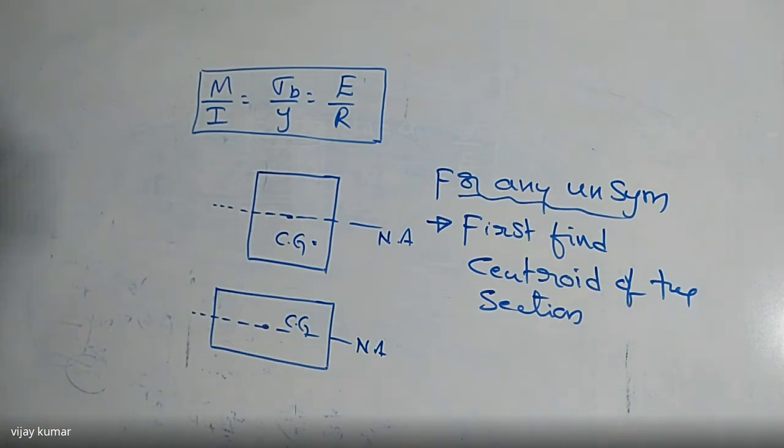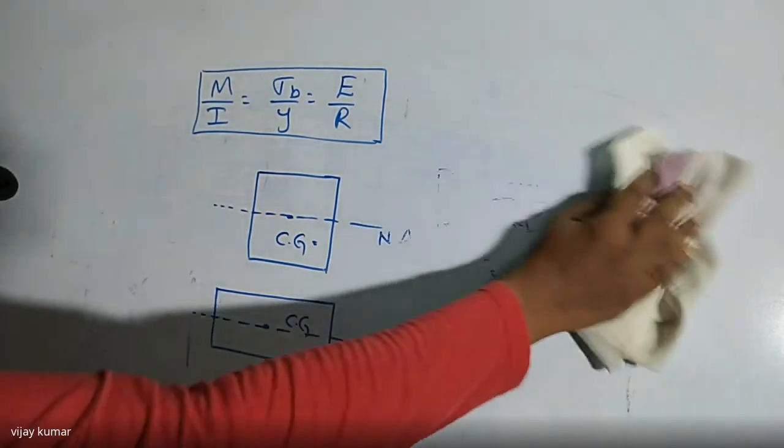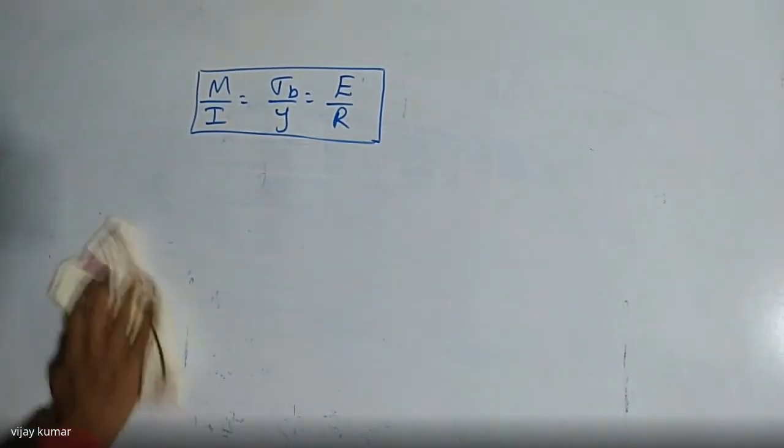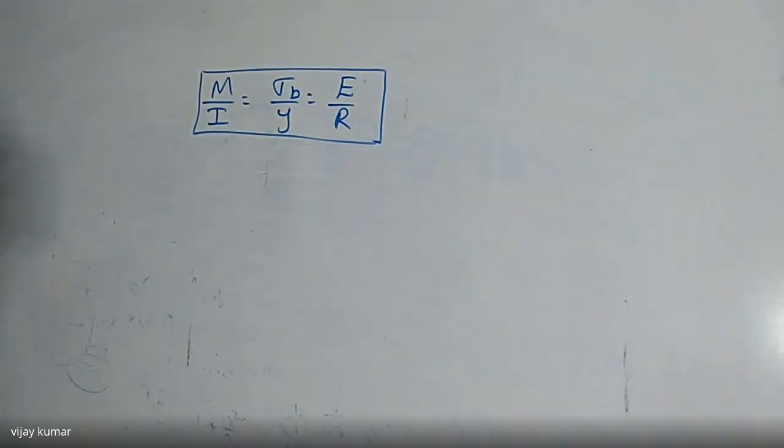So are you clear about this now? For symmetrical sections, it is always passing through the center of gravity. For unsymmetrical sections, we are going to find the centroid, and through this point the neutral axis is passing. So first of all, you have to find the centroid, and through that we draw the neutral axis. We can draw the neutral axis very easily for symmetrical and unsymmetrical bodies. After finding the neutral axis, we get two regions: one is the tensile region and the other is the compression region. After that, I'm going to explain how to calculate the strength of the beam.